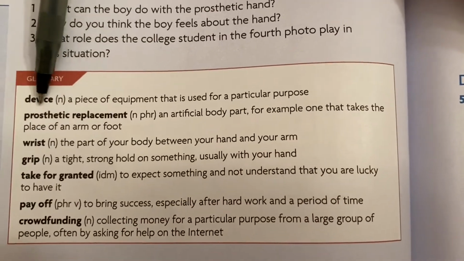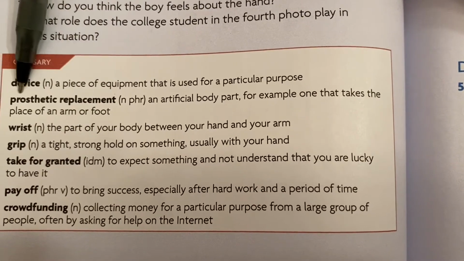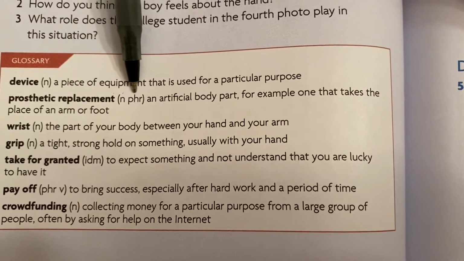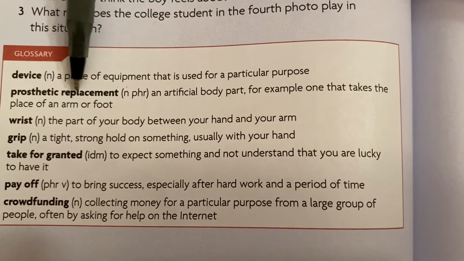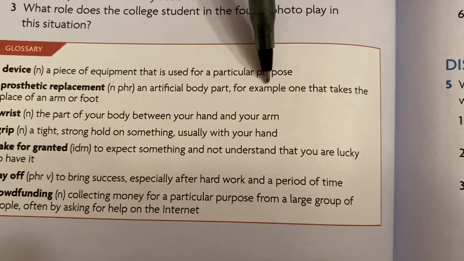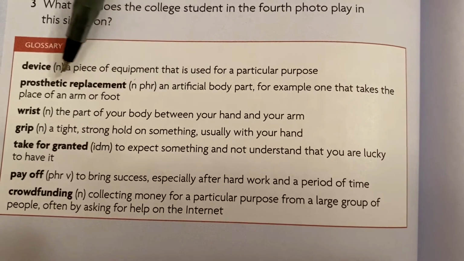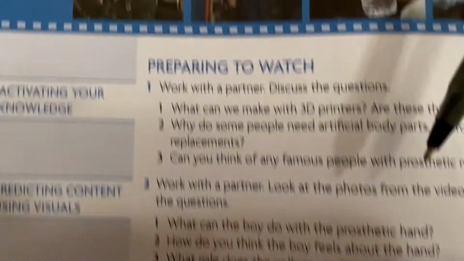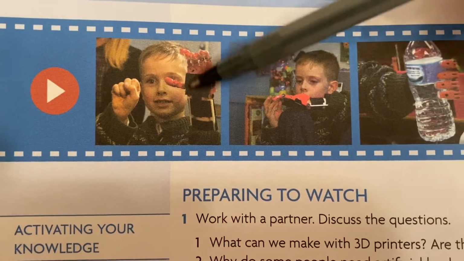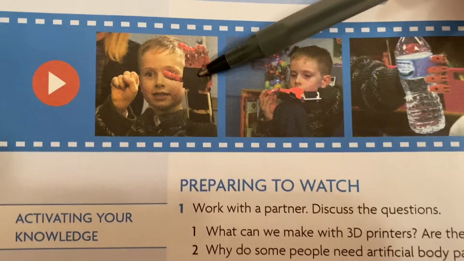This is a tricky phrase. Prosthetic replacement. Repeat after me. Prosthetic replacement. It's a noun, it's also a phrase. So these 2 words go together to make up a phrase. It is an artificial body part, for example, one that takes the place of an arm or foot. Again, in the video, you will see a prosthetic replacement in the form of a hand. This child was born missing one of his hands, and this is a prosthetic replacement.